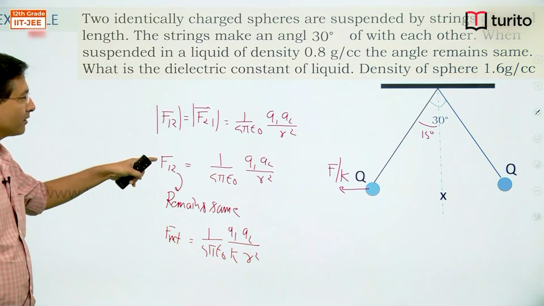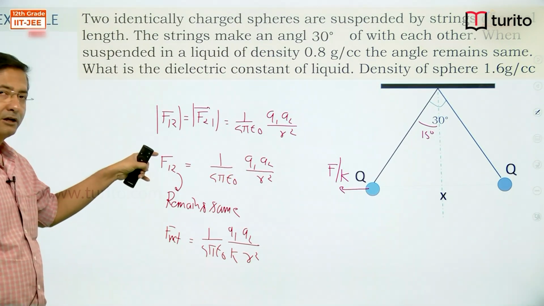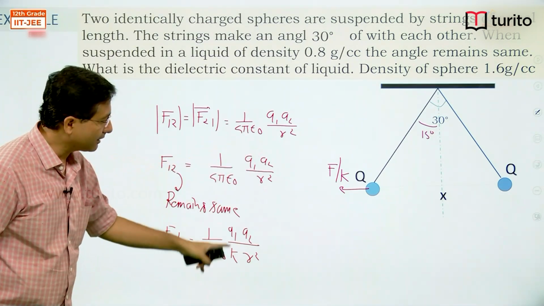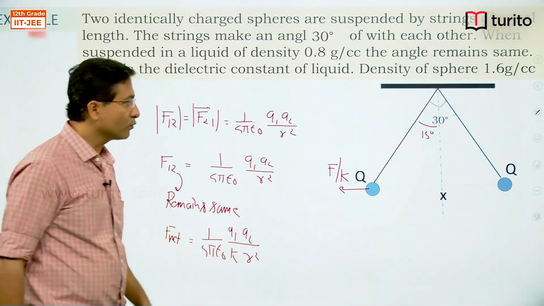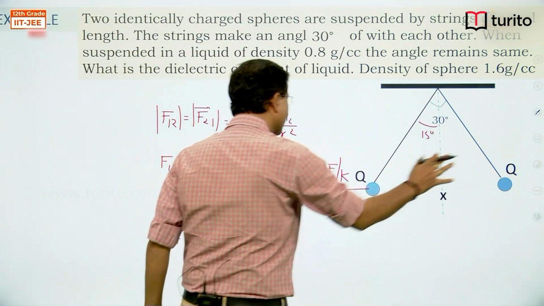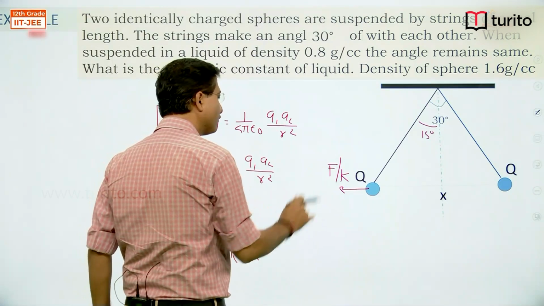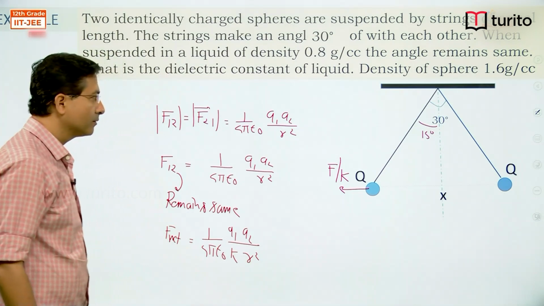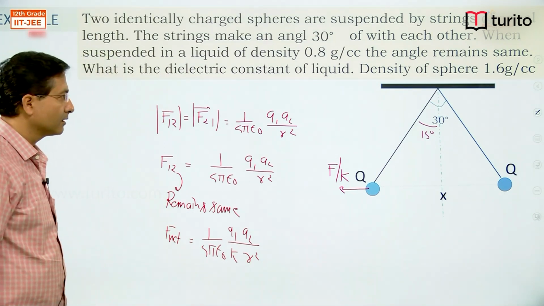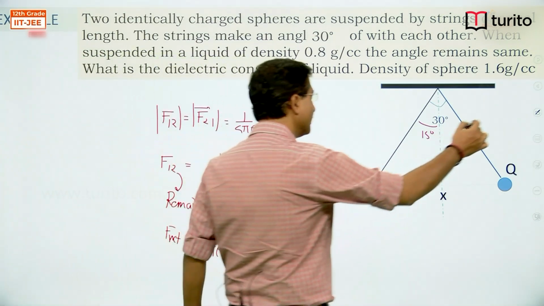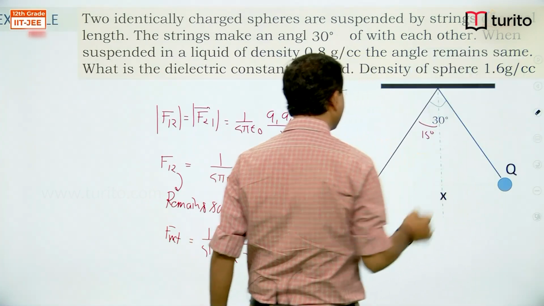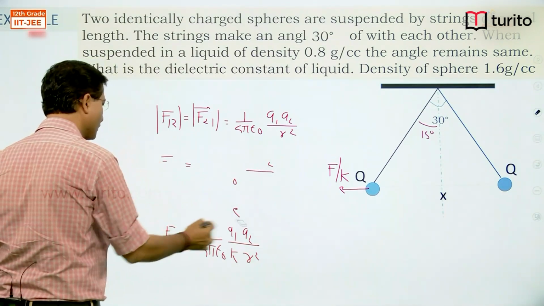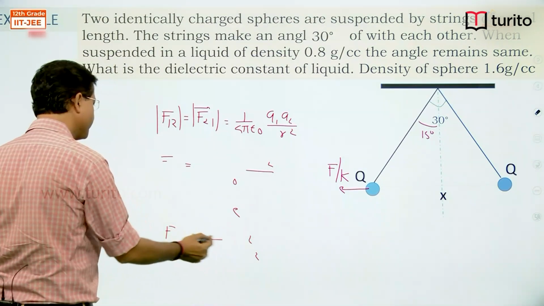So I can say whatever was the earlier force, new net force will be the whole thing divided by k. So when it was in air, the force was only F. When it is dipped in liquid, then that has become F by k. Now let's solve the example. So I hope the basic concept is clear.